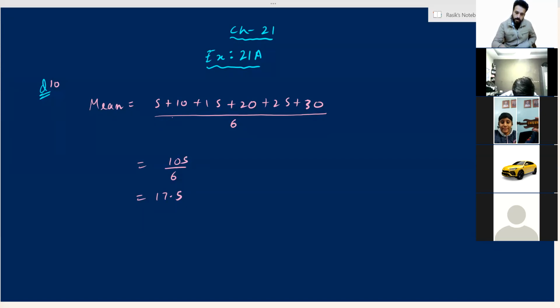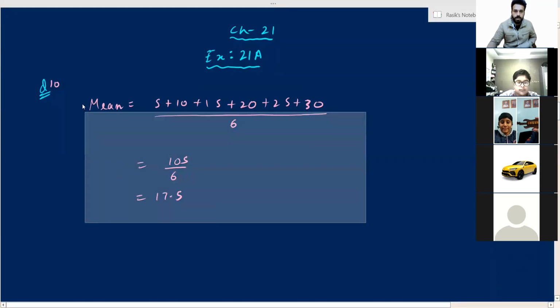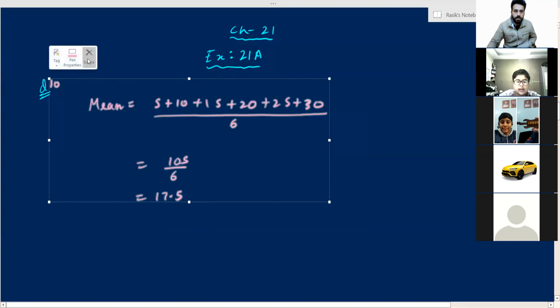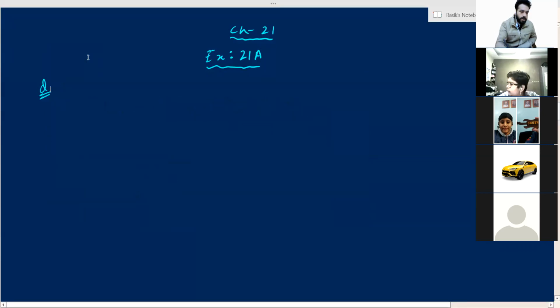Well done. I hope everyone is writing the formula also. I have checked your answers. Sir, it is compulsory to write the formula. Yes, absolutely compulsory. Question number 11.